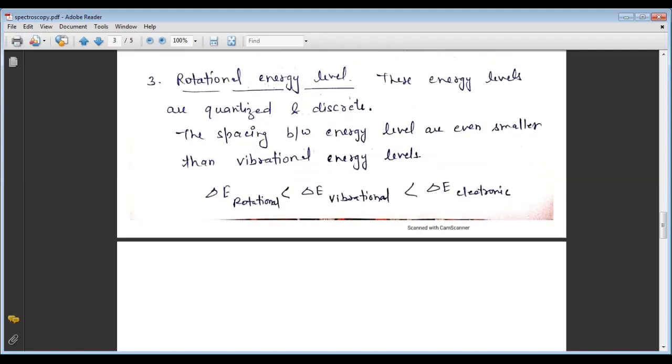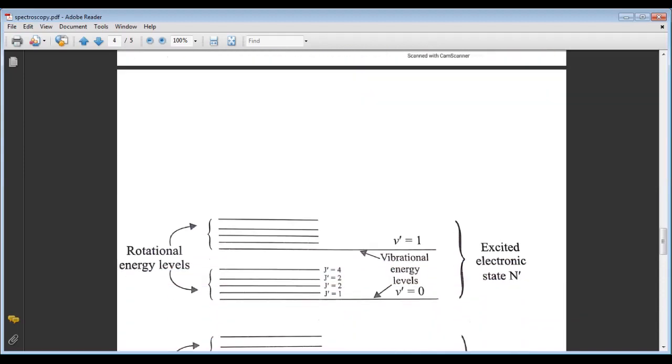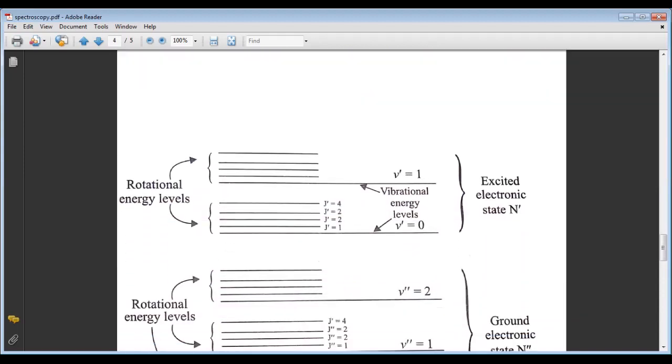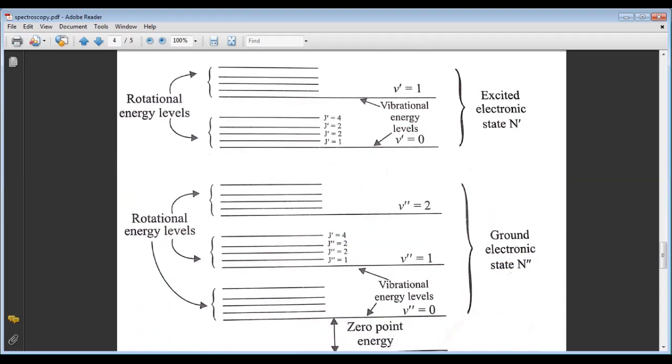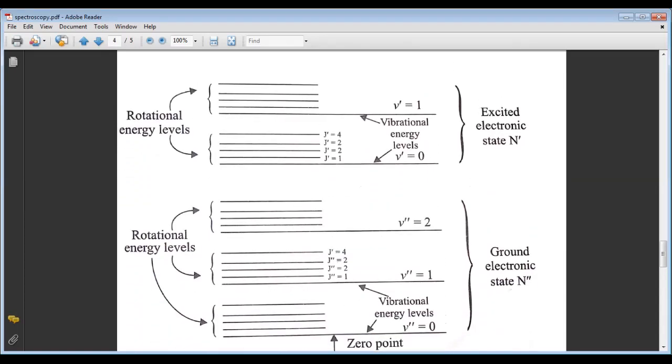Now we can represent the rotational levels and the vibrational levels also. We all know about the electronic energy level, which means the electron jumps from one level to another. So this is the electronic energy level, and it is in ultraviolet or visible spectroscopy. When we talk about the rotational or vibrational energy level, the vibrational energy level is found in infrared spectroscopy. So here we can see these are the rotational energy levels, and the vibrational levels are present between the rotational energy levels.